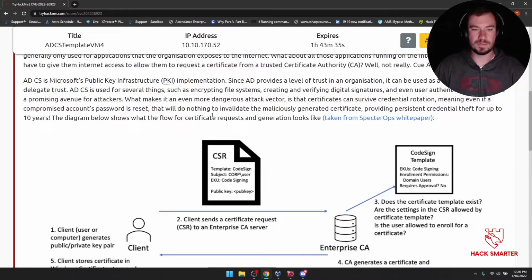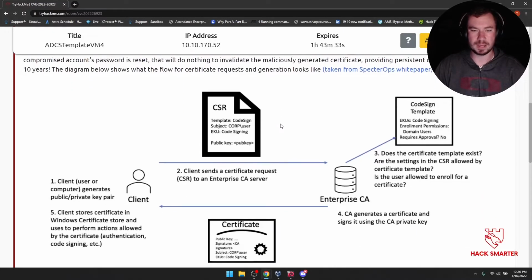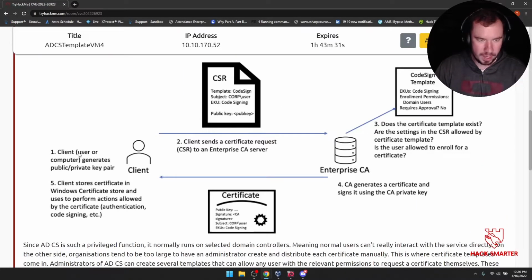The diagram below shows what the flow for certificate request and generation looks like. All right, so number one, client. That is us, the user or the computer, and that's important because there's user certificates and there's computer or machine certificates. The client generates a public-private key pair. The client sends a certificate request, CSR, to an enterprise CA server. That's right there.